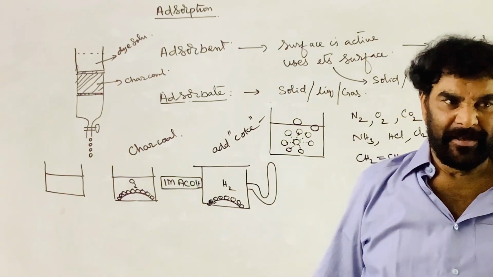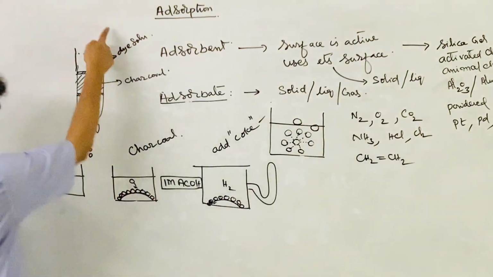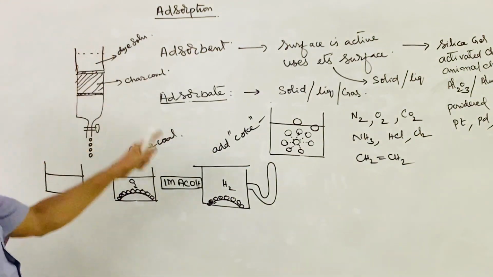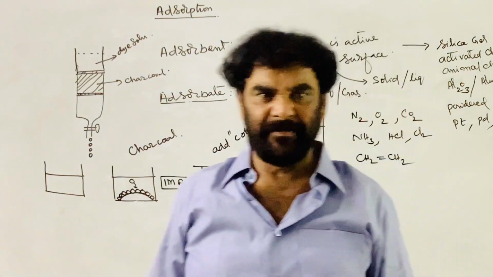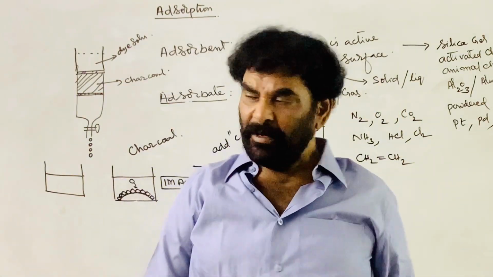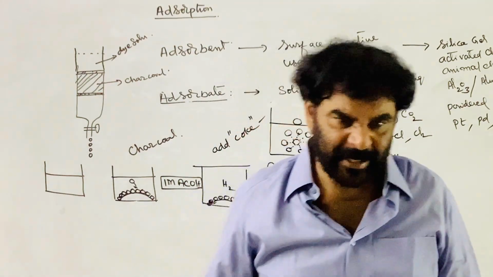So finally, the solution of the sugar is passed through charcoal. Carbon powder is used. When it passes through this, it adsorbs the coloring material.